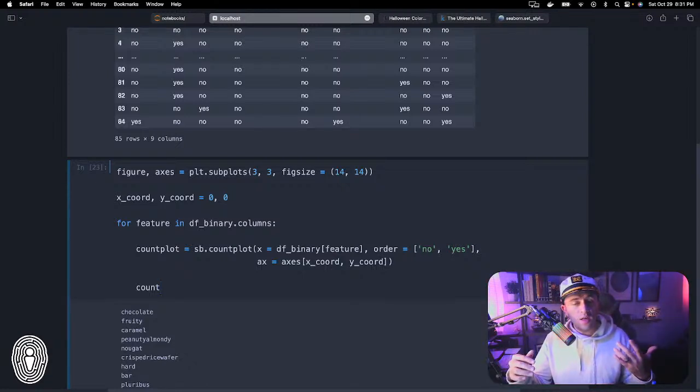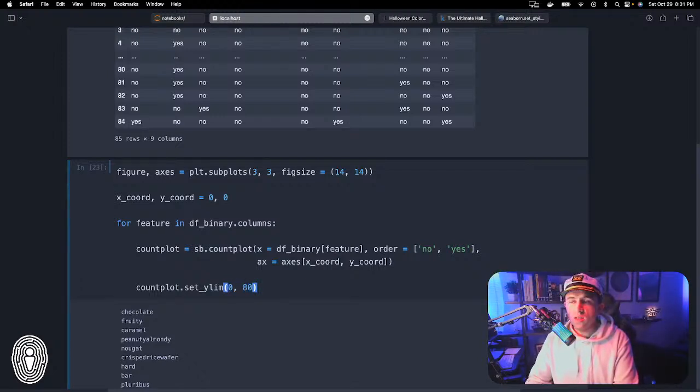By default, Seaborn is just going to pick the limit that it feels is most appropriate. However, as you can imagine, let's say one limit is 50, one limit is 80. Now we're starting to misrepresent the data. So we want to be very consistent with how we're visualizing the data, so we are going to set this consistently. Countplot.set_ylim. We're going to set it to 80, so 0 to 80 every single time.